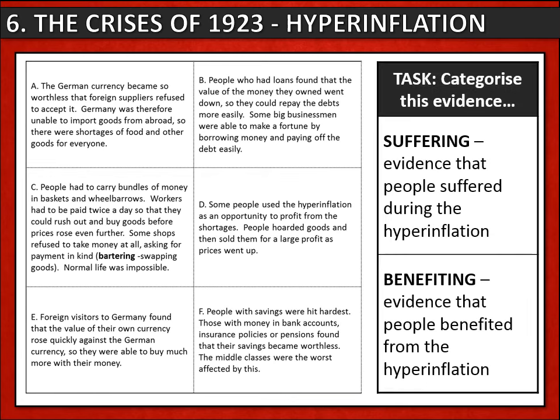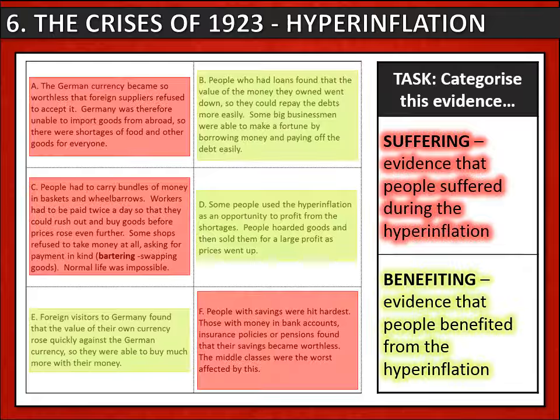Pause the video now and read this evidence, and try categorizing it into people who suffered during the hyperinflation and people who actually benefited from it. And here are the answers. Note that it was probably the middle class in German society who suffered worst. They lost their savings, their investments, and their insurance policies. It affected them much worse than it affected the rich.